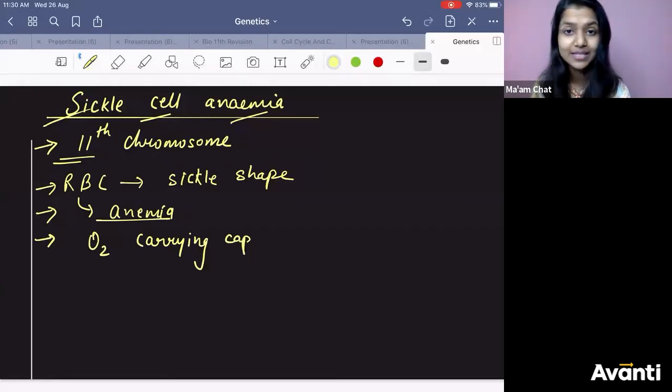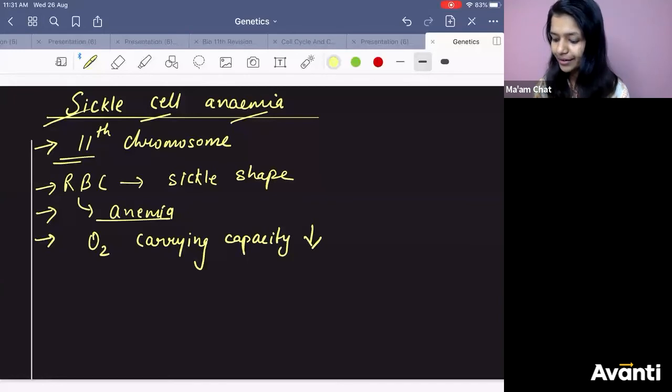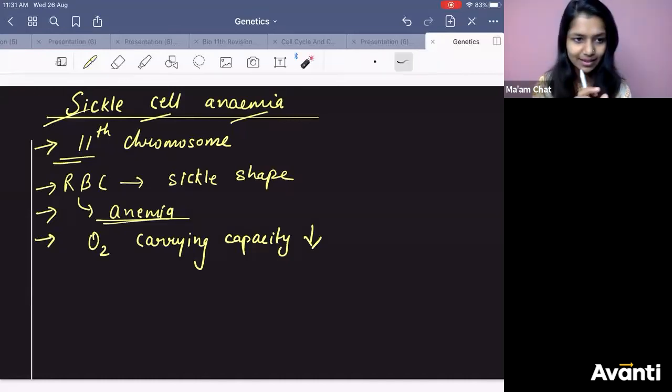Remember, RBC shape is biconcave. It sacrificed everything, right? Mitochondria, nucleus, Golgi apparatus, just to carry oxygen. So what happened because of sickle shape? Oxygen carrying capacity got reduced. The person becomes anemic.